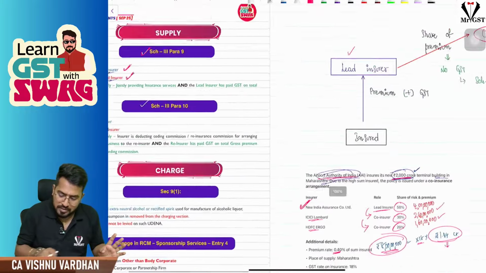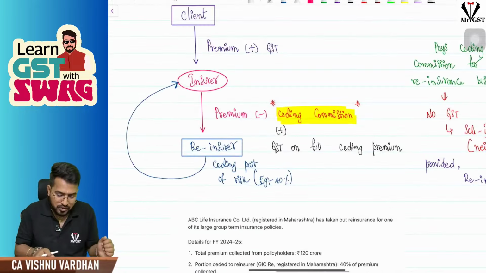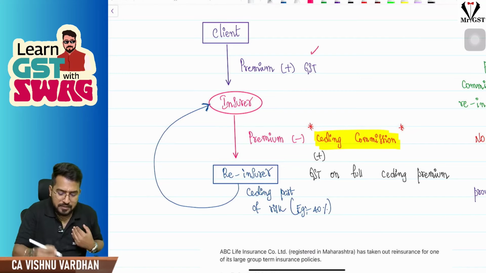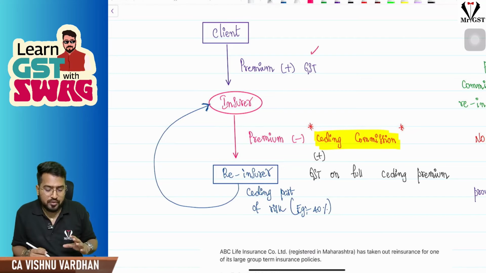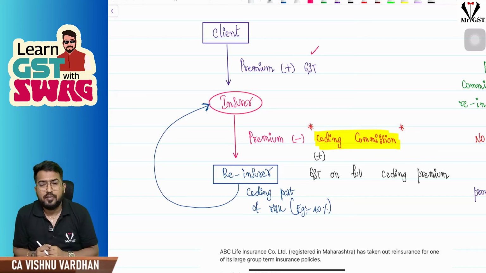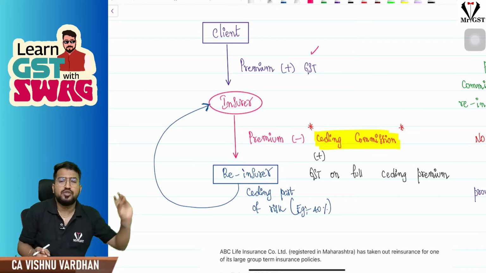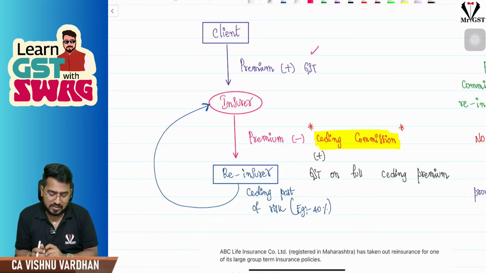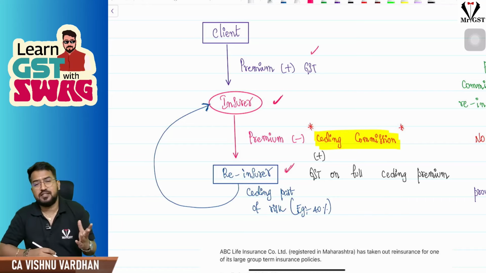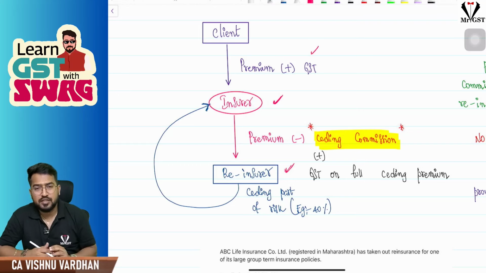So in this, what happens? Please understand. I will show you the situation. The client will pay me premium plus GST. Now when the client is paying me premium plus GST, on some portion of it, as I told you, 10,000 crore worth of policies I have taken, I am giving the risk to some other person. I am the insurer, and I am telling the reinsurer, you take this risk. I will give you the premium plus GST.